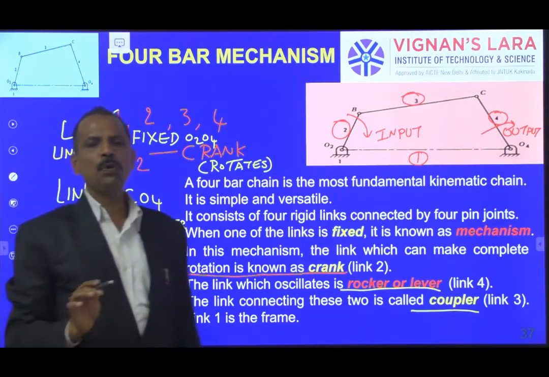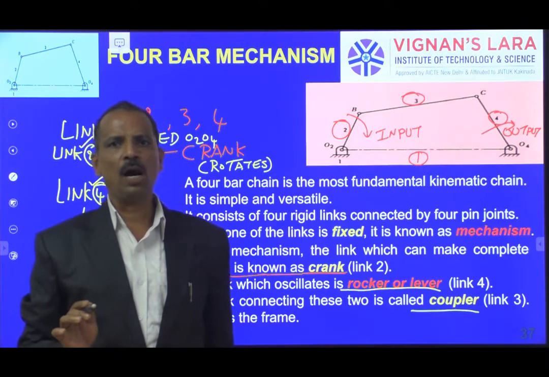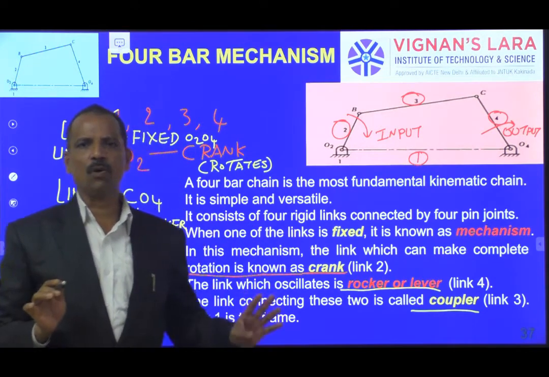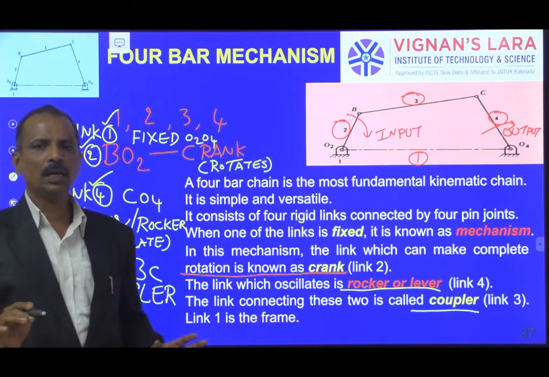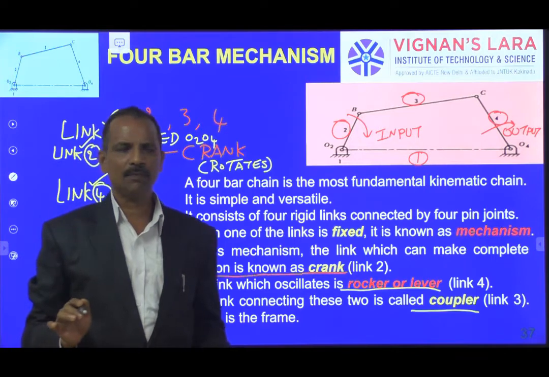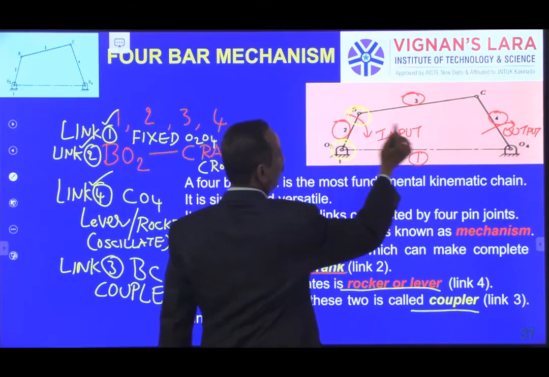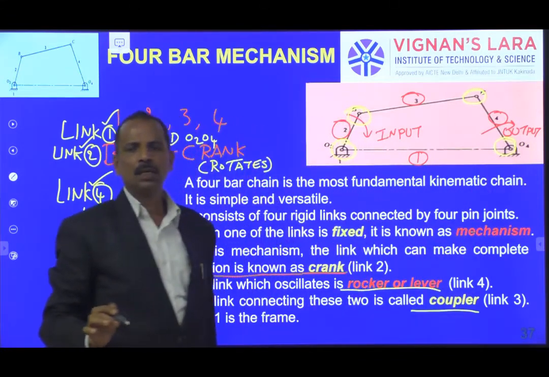This is a simple 4-bar chain, also called a quadric cycle chain. A quadric cycle chain has 4 elements, all of which are turning pairs. Here this is one turning pair, another, another, and another.